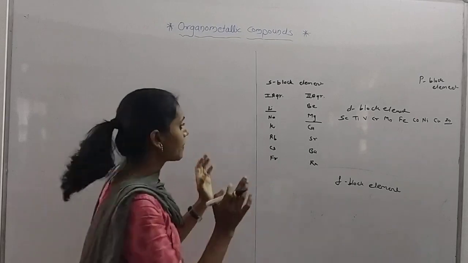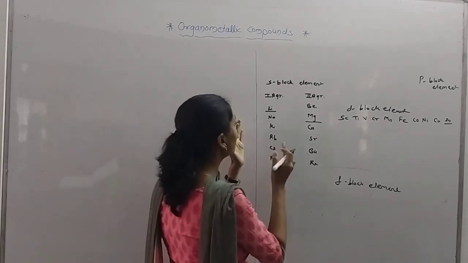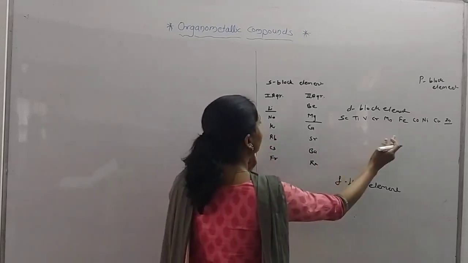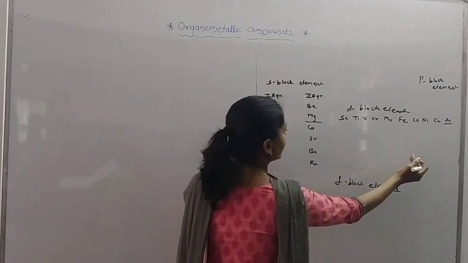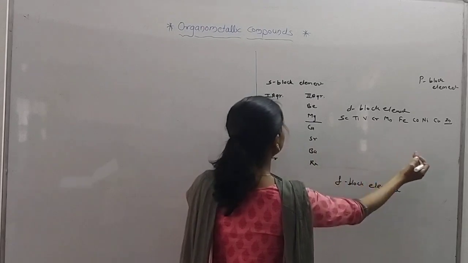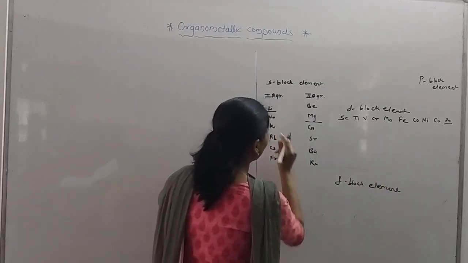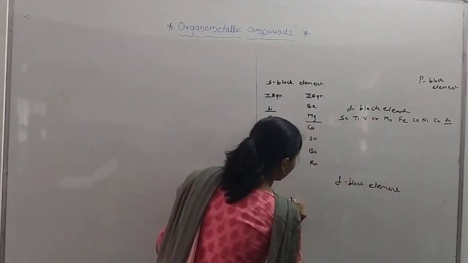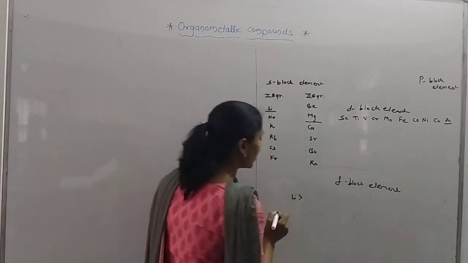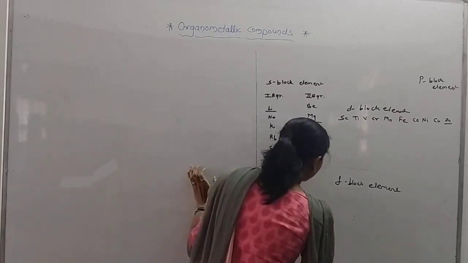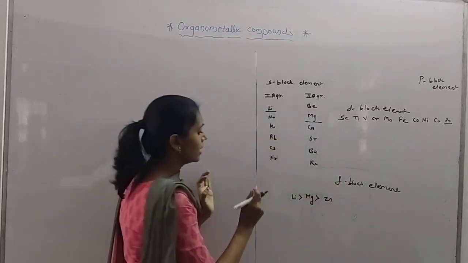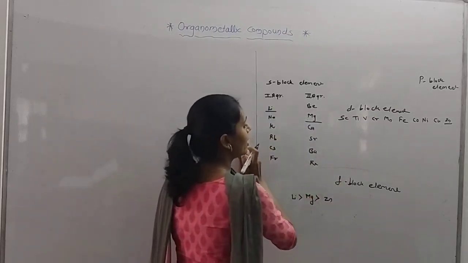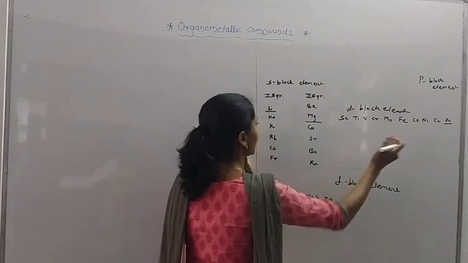You know the trend here: from left to right electropositivity decreases, that is, ionic character decreases. According to these three, lithium is more ionic than magnesium, and magnesium is more ionic than zinc, as we go from left to right.